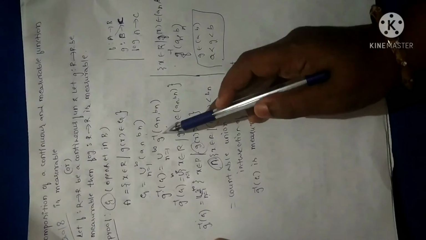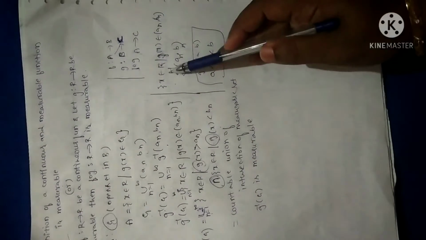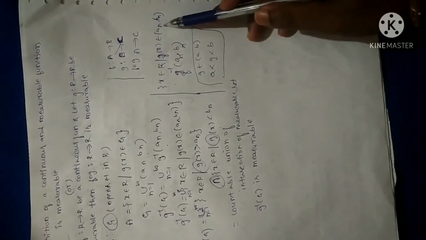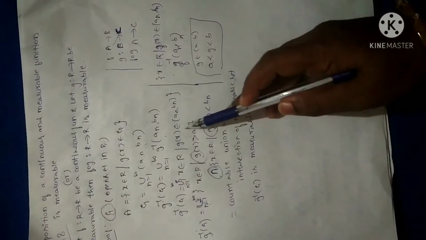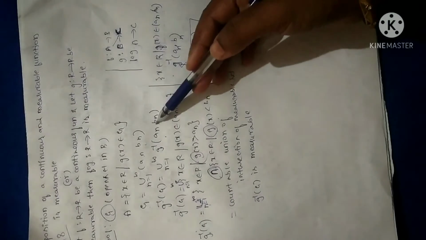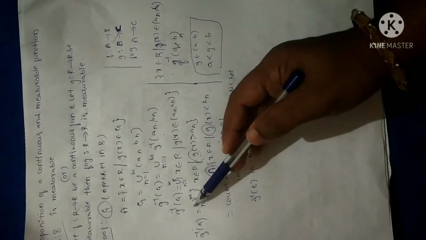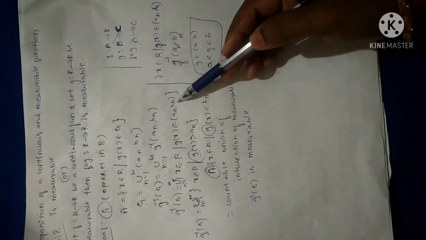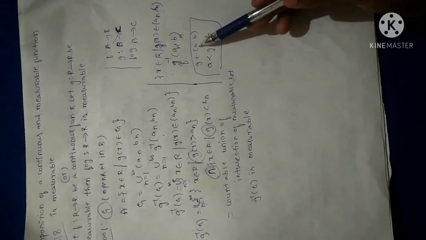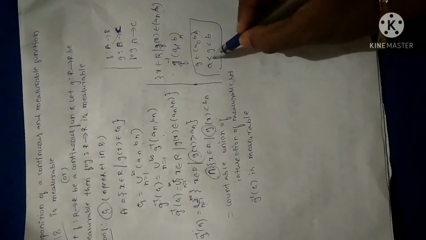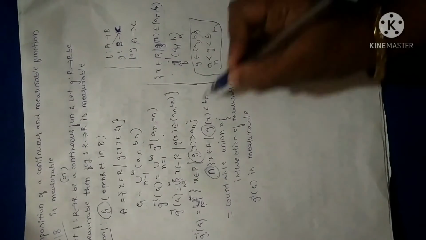I have obtained this. I have already told you the basics of functions. Whenever you have a function expressed in this form, I can write this as f inverse of (a_n, b_n), in the same format but in reverse order. So G inverse is given, and I can write this in statement form like this. Further, I can split this: since g belongs to (a_n, b_n), g will be in between a_n and b_n, so I can write a_n less than g less than b_n.